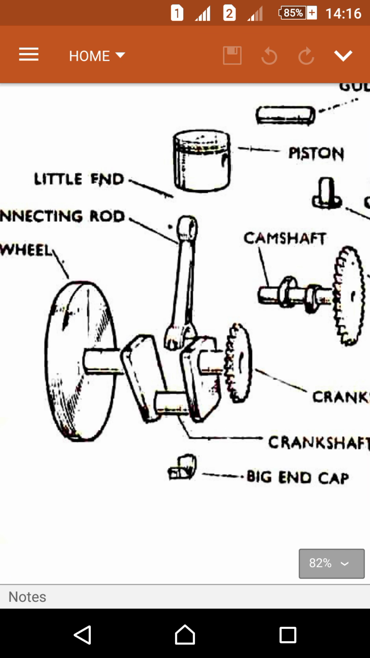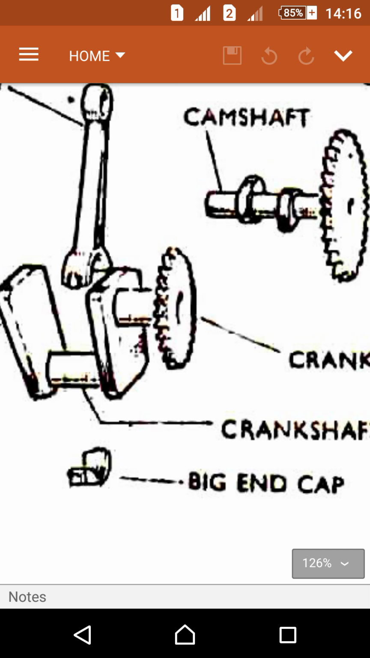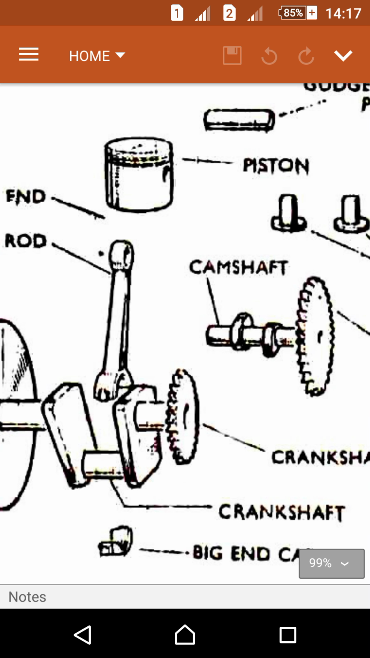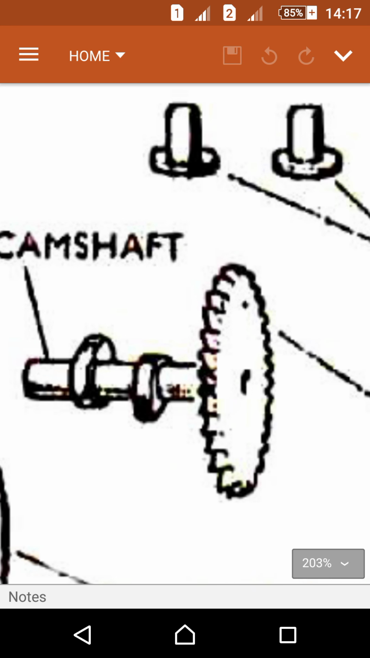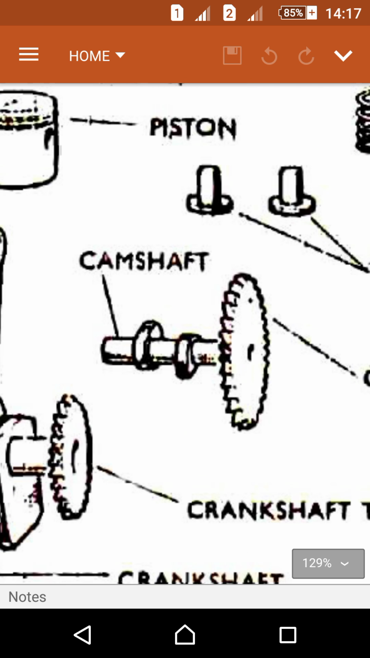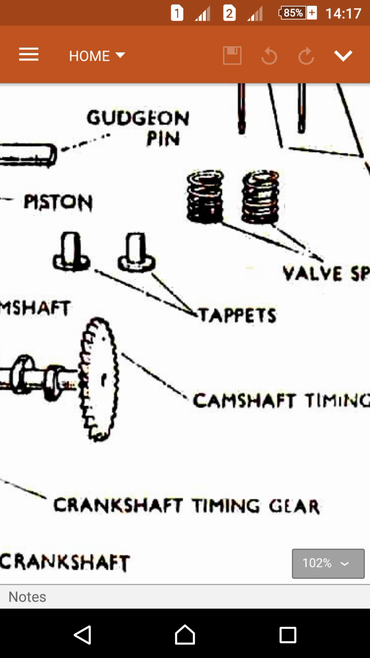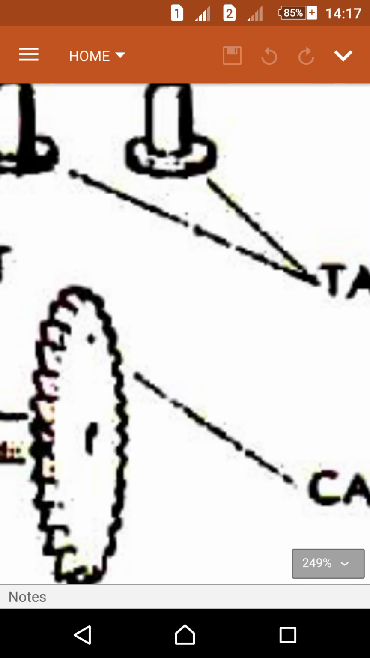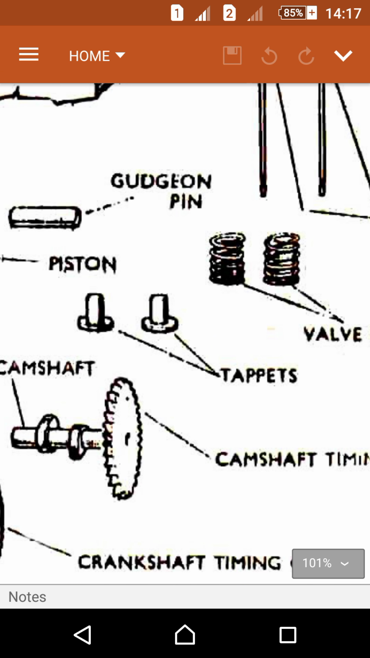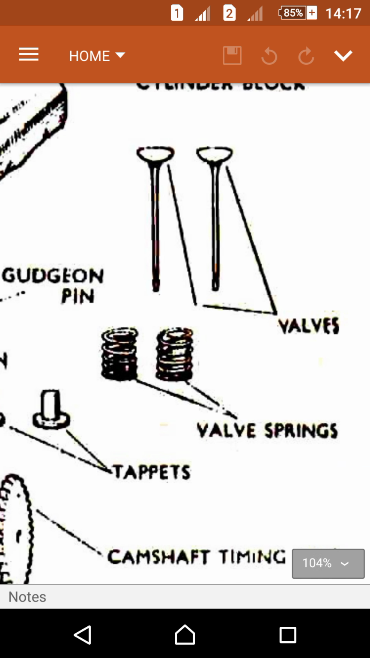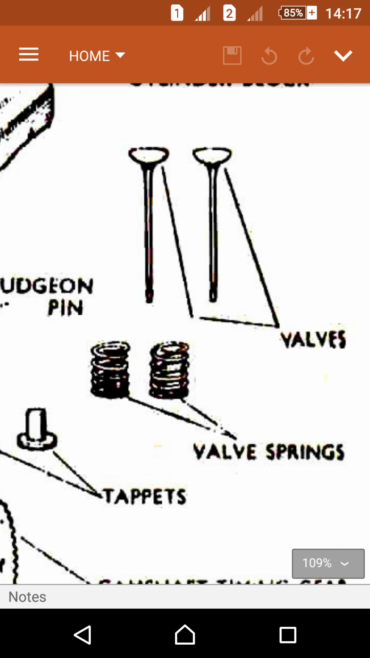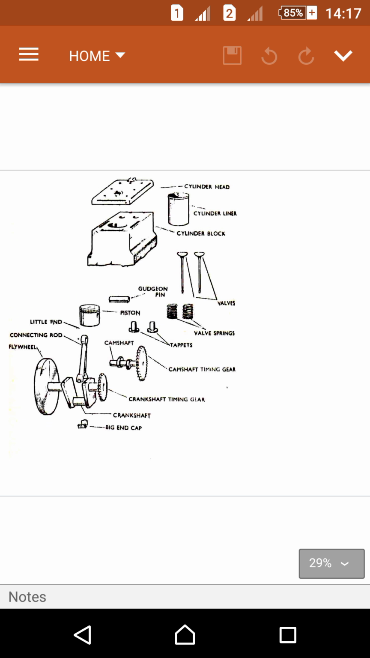flywheel, crankshaft, crankcase, big end cap, camshaft, and this is the camshaft which is connected to the connecting rod, camshaft timing gear, tappets, valve springs, and these are the valves which are locked in the valve springs, and these are the main